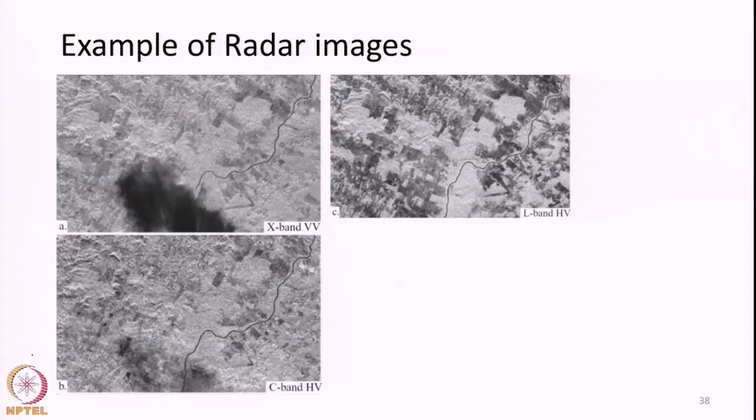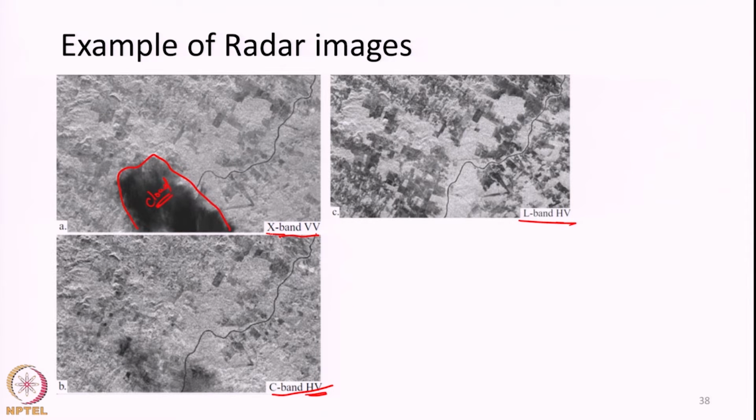So, using multiple polarized radar images, or even, without using different frequencies, within a given frequency, looking at images having different polarizations may give us different information about the vegetation. This slide gives an example of a radar image. This is a portion of the Amazon rainforest imaged through radar. This is an X band radar, VV polarization, C band radar HV, L band radar HV. So, these two are cross polarized, this is like polarized. Okay. This is a rain bearing cloud containing a good amount of water.